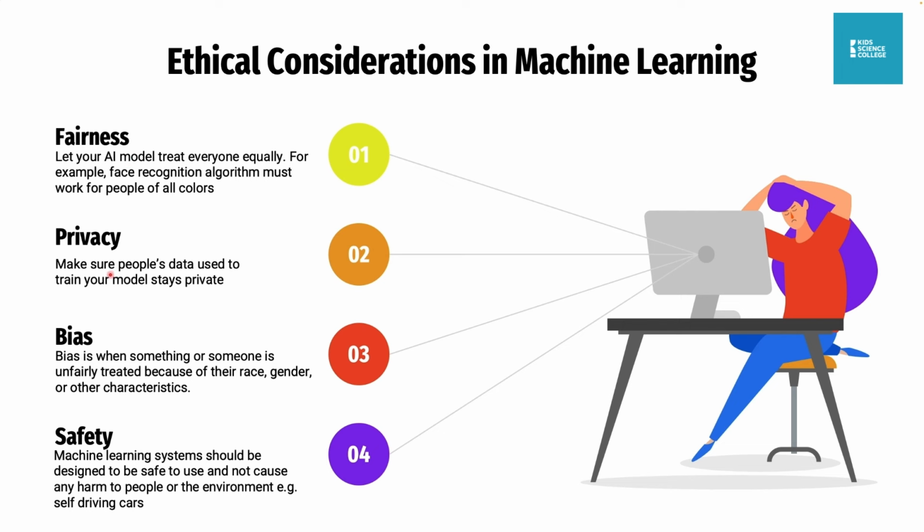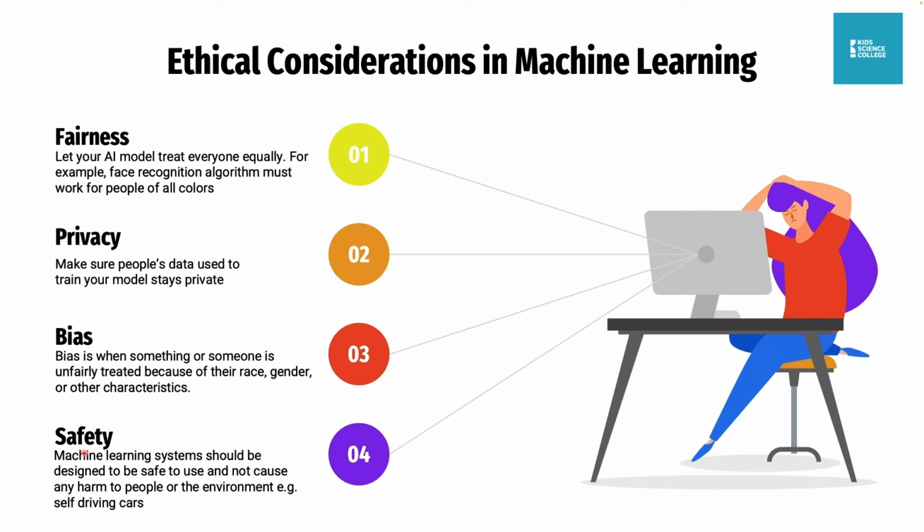Then privacy. When you get data to train your AI, if those data are private data of people, make sure that the data stays private. Then bias is when something or someone is unfairly treated because of their race or gender. So if you are developing your AI model, make sure that your data cuts across race, gender, and everything. Don't create an AI that will be racist. That's just a summary of this.